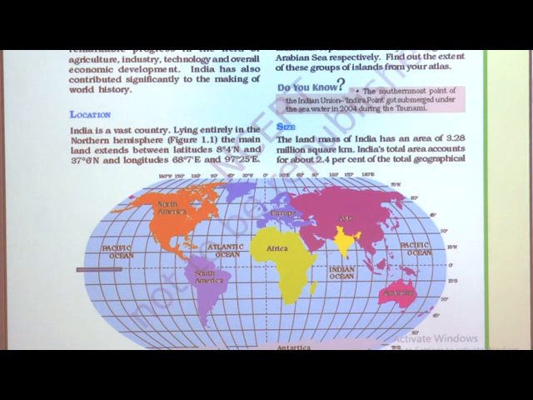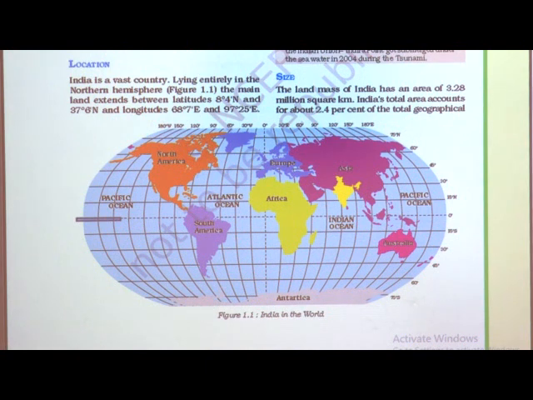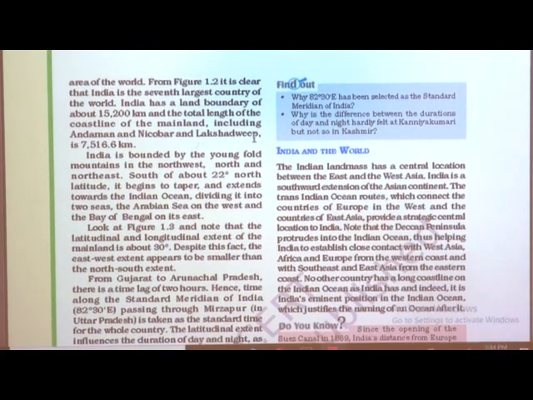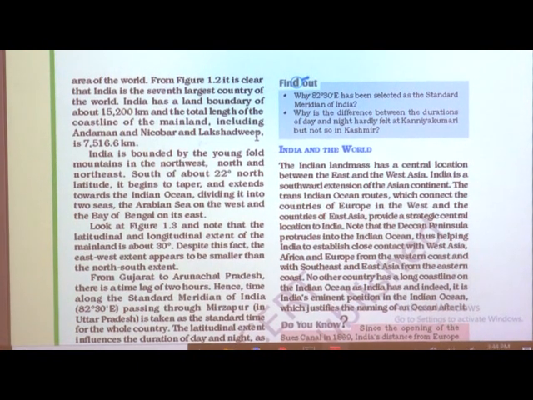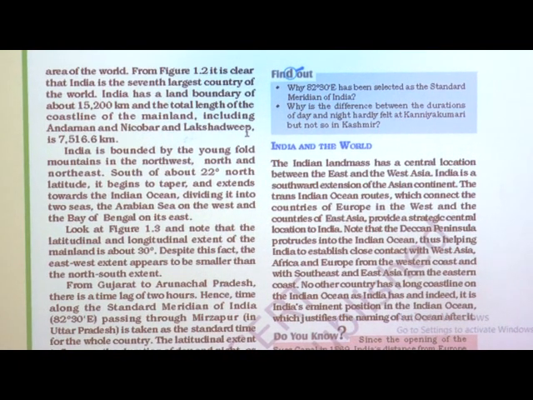See, when we come to India's size from north to south, means Jammu Kashmir to Kanyakumari and Assam to Arunachal Pradesh, 3.28 million square kilometers area is covered by our India. And when we compare to the globe, 2.4% area is occupied by our India. See on the next page, area of the world, means we compare to the world, 2.4% area is covered by our India, and when we come to the whole India, from north to south, east to west, near about 3.28 million square kilometers area is covered by our India.